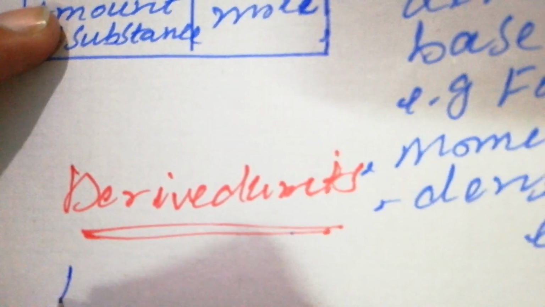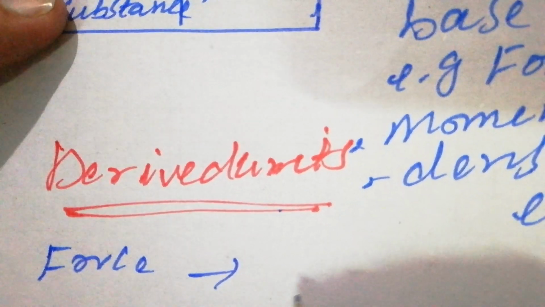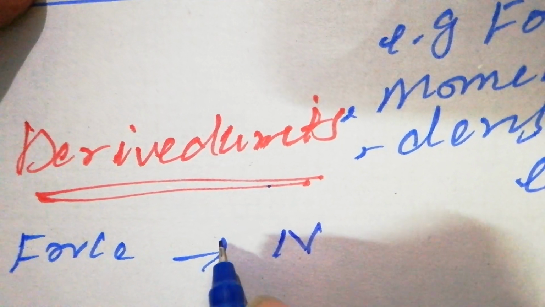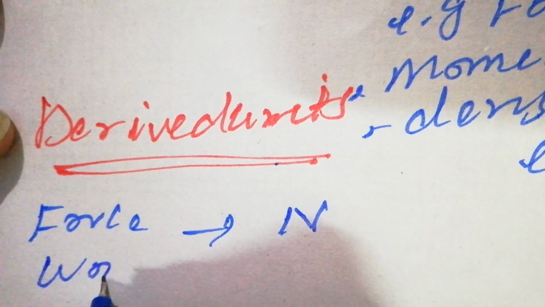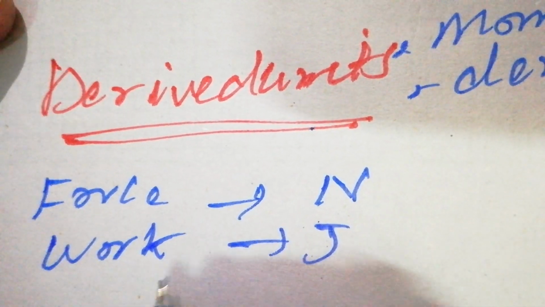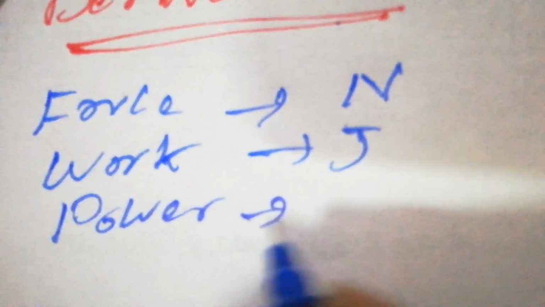Like the unit of force is Newton, denoted by capital N. The unit of work is joule, denoted by J, and the unit of power is watt.